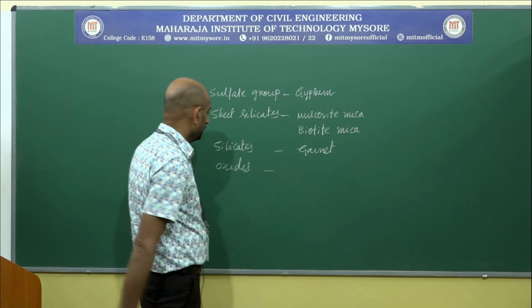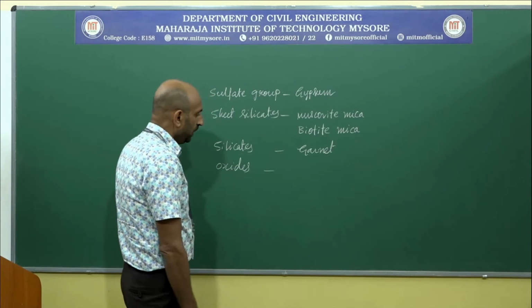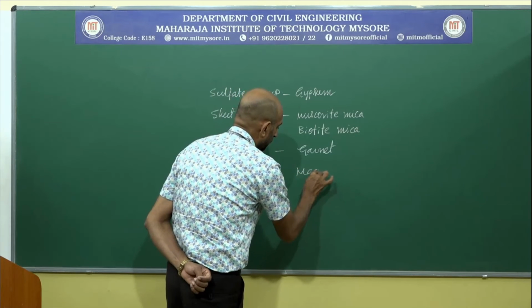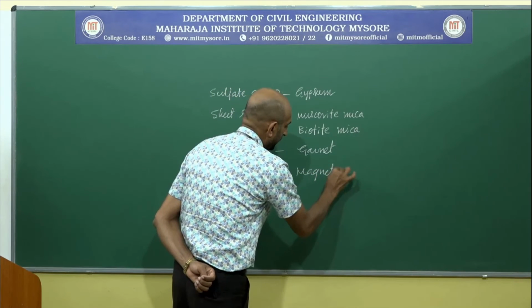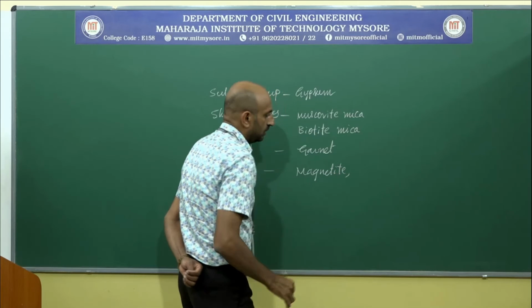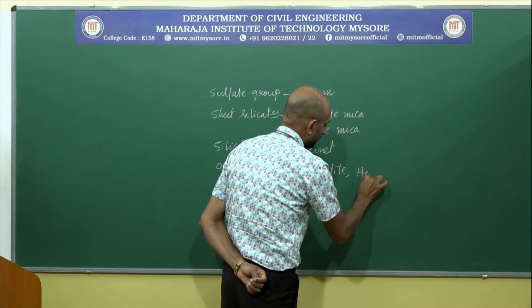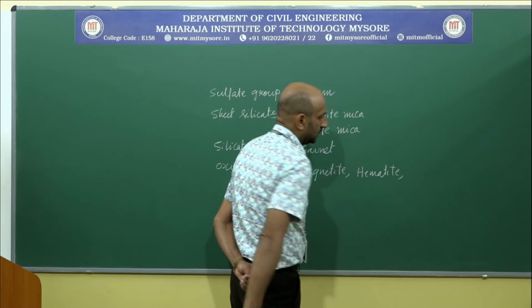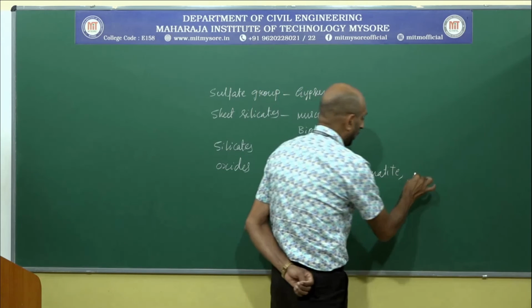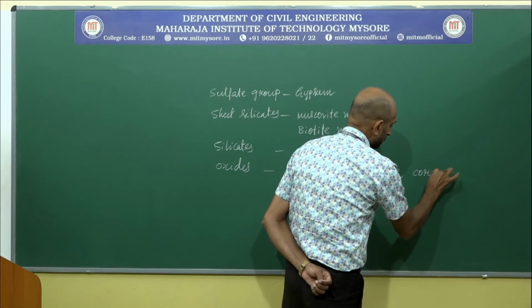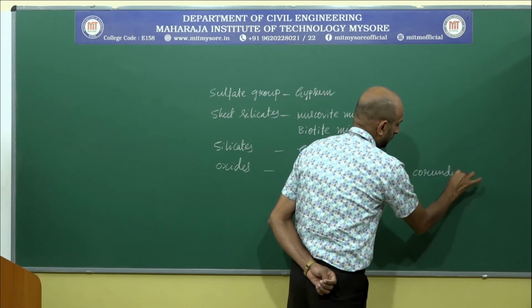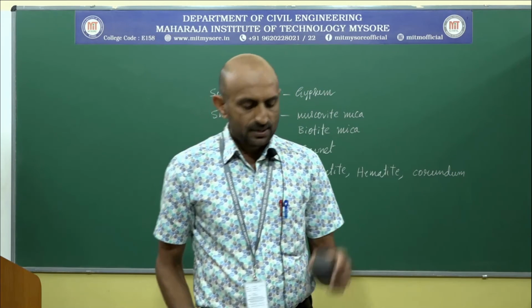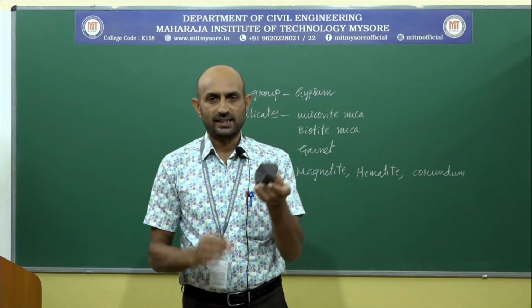Under oxides, we are going to study magnetite, hematite, corundum, limonite, etc. This is the mineral magnetite.